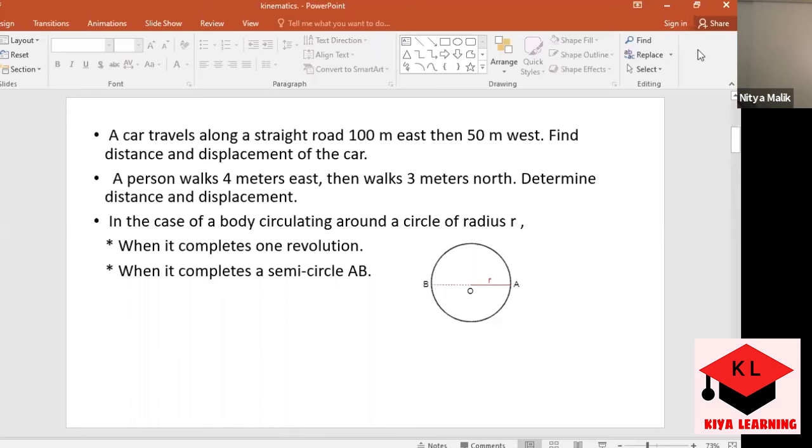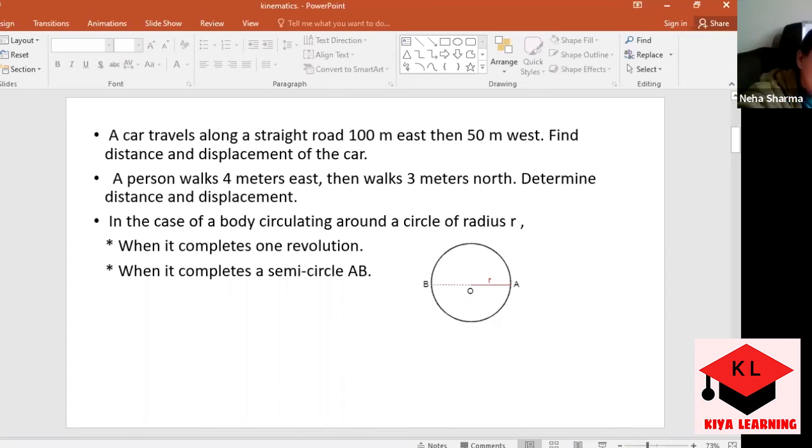2 pi r. Exactly. And when it completes a semicircle, that time distance would be? That time distance would be 2 pi r. No, pi r. Exactly. The displacement would be d. Right. Or we can say 2r. Twice of the radius. Right.